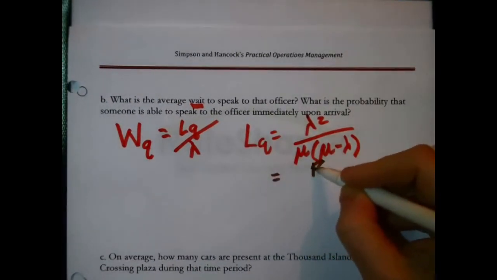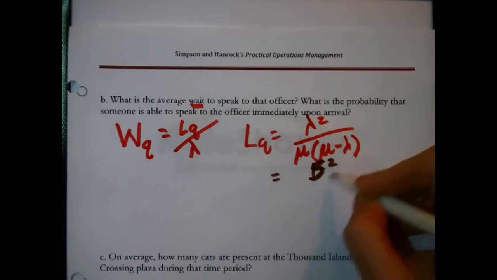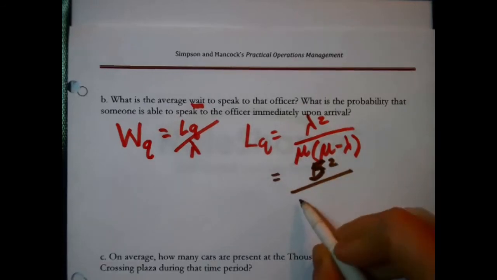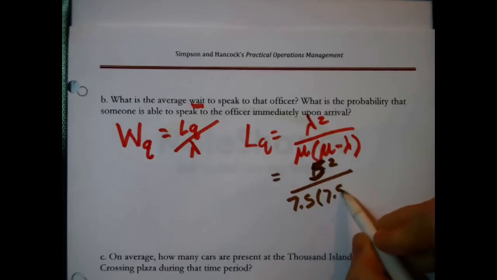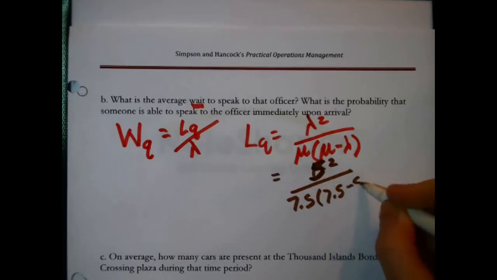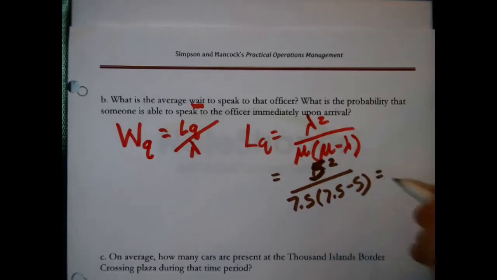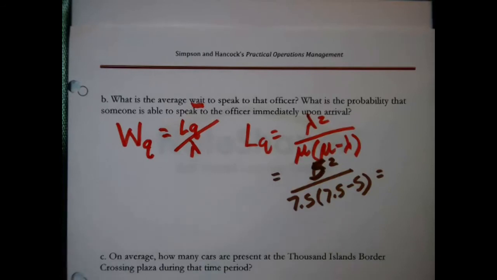Okay, so that's 5 up at the top squared divided by 7.5 times 7.5 minus 5, right? I'm just filling out that formula. I did that work and I got that LQ was 1.33.